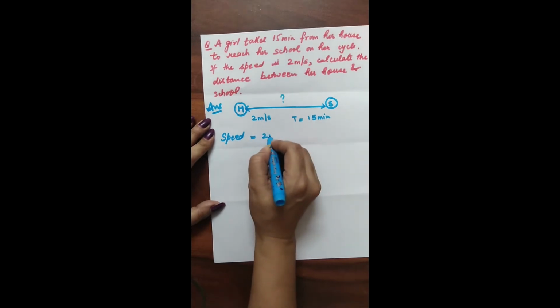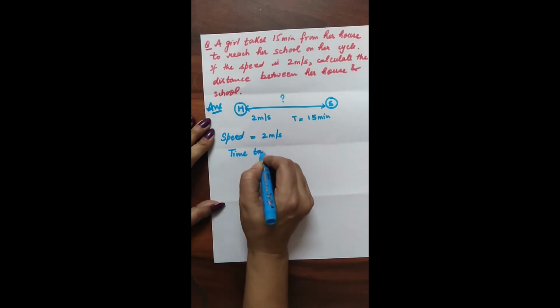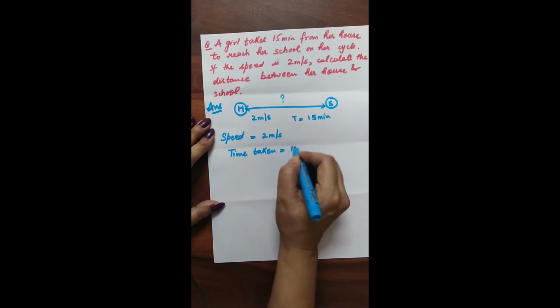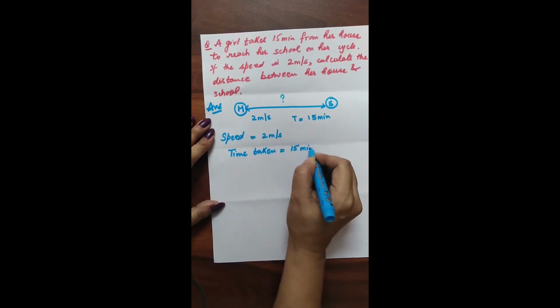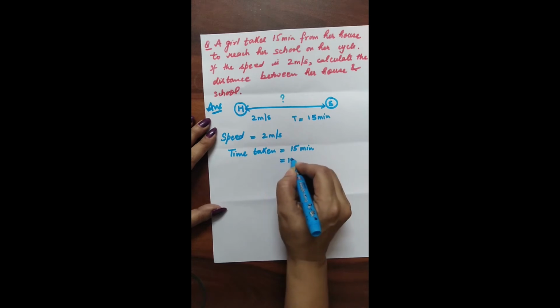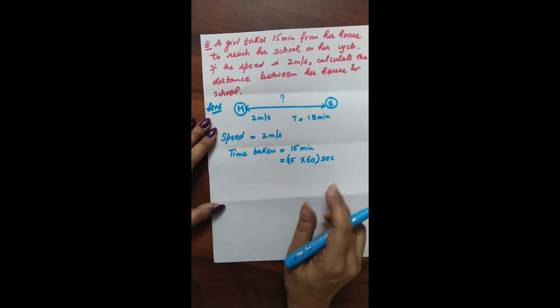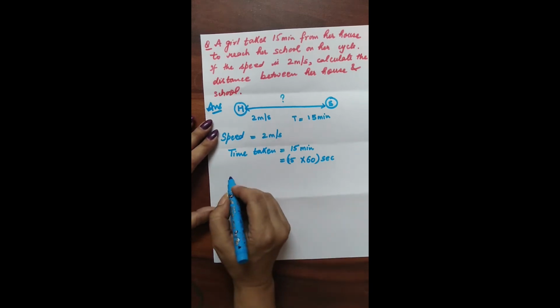Speed is given as 2 meters per second. Time taken is 15 minutes and we want to convert it into seconds. So it will be 15 into 60 seconds. We will not calculate it as of now.